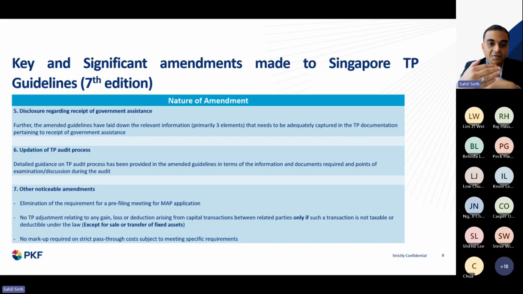In case of sale of fixed assets, which is a movable property, that will require a proper ALP, or arm's length price, analysis. Apart from this, any other capital transaction which has no impact on the taxable nature or the deductibility will not be subject to any TP adjustment.